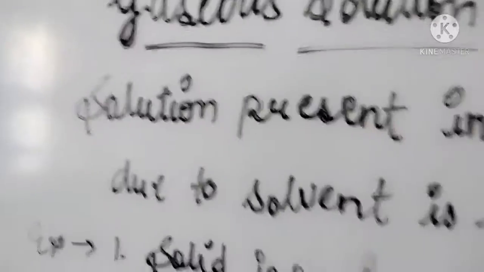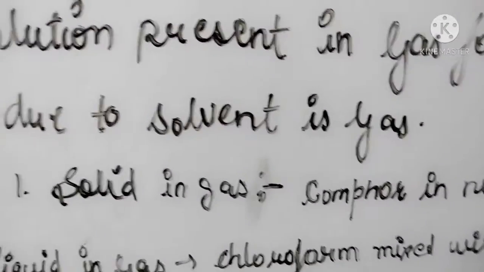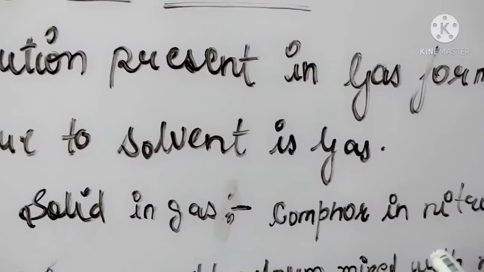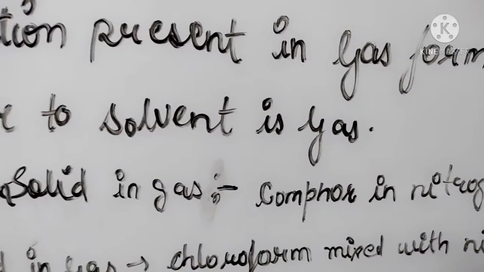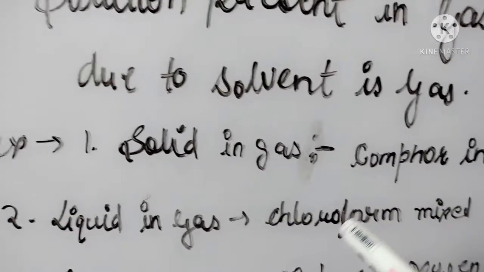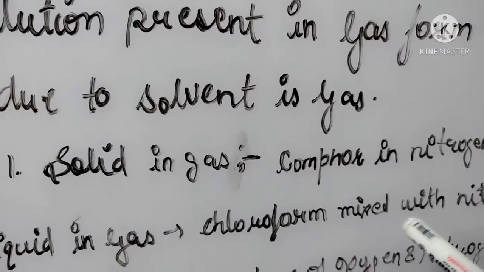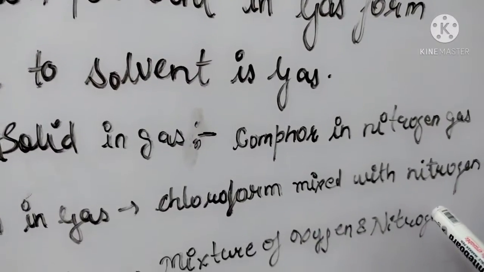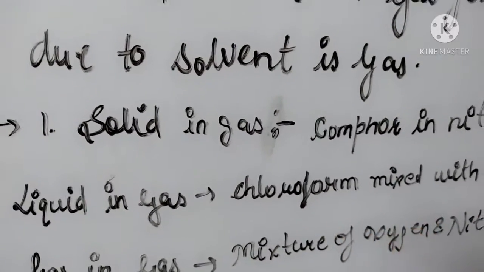Now comes the examples. First is solid in gas: an example of this is camphor in nitrogen gas. Second example is liquid in gas: chloroform mixed with nitrogen gas.